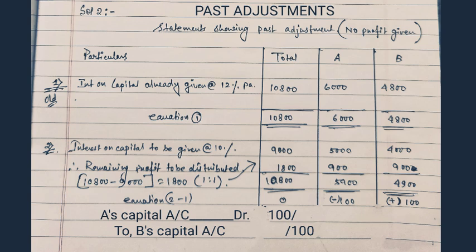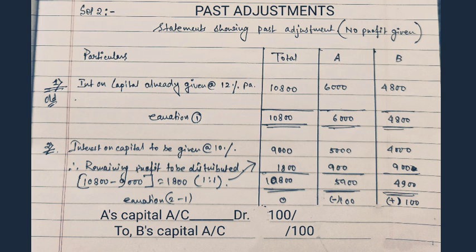So this was the first equation. In the second case, we will do the original or correct entry. That means interest on capital will be charged at the rate of 10% per annum. While charging 10% per annum interest on capital, we find that 10% of 50,000 is 5,000 for A and 10% of 40,000 is 4,000 for B. Total interest on capital is 9,000.